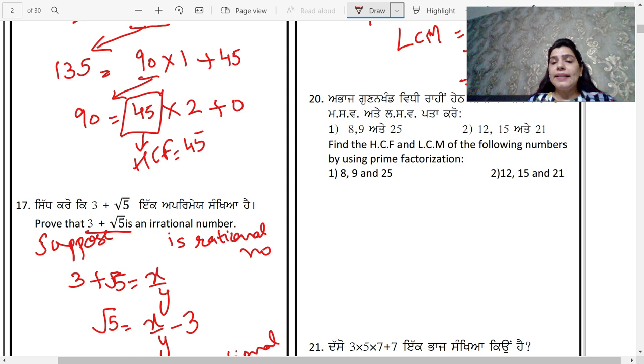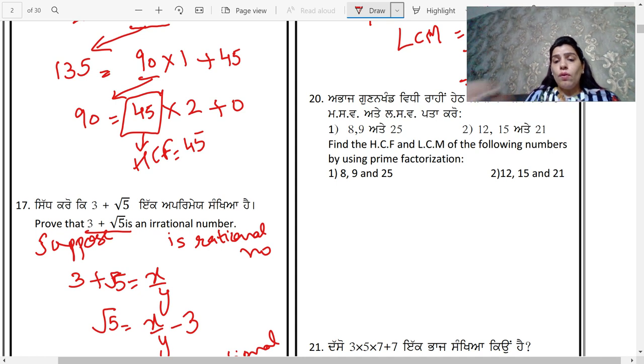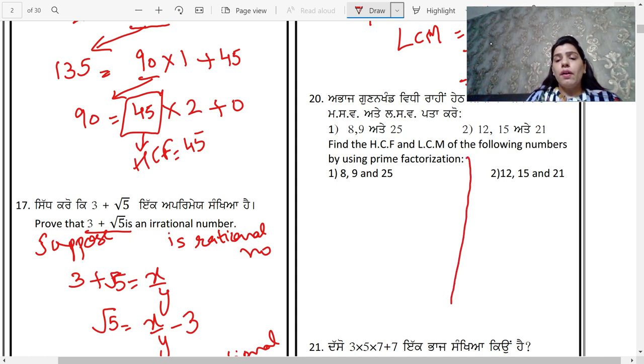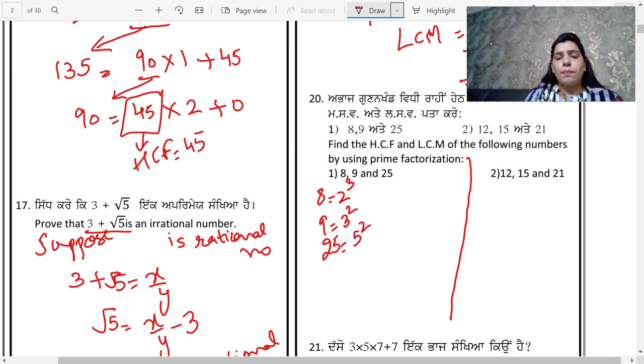So question number 20. You have to find the HCF and the LCM of the following numbers by using prime factorization. So we will do this question. Prime factors of 8, 2 raised to the power 3. Prime factors of 9, 3 raised to the power 2. And prime factors of 25, 5 raised to the power 2.